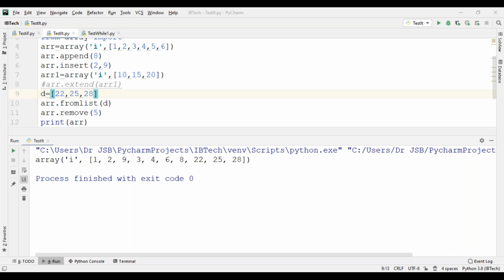So how can you remove? Simple. Your array dot remove the given element. Next, if you want to remove at the last element in the given list, the method is called the pop method.